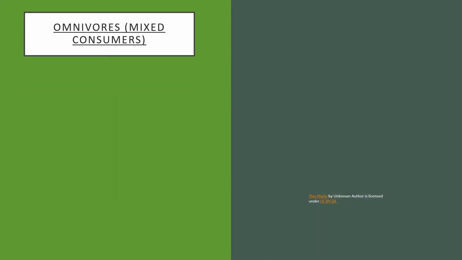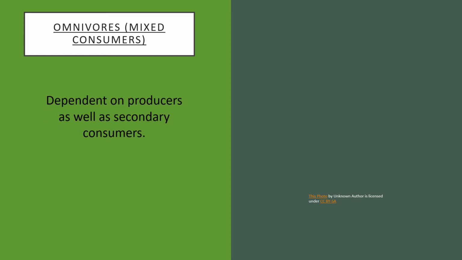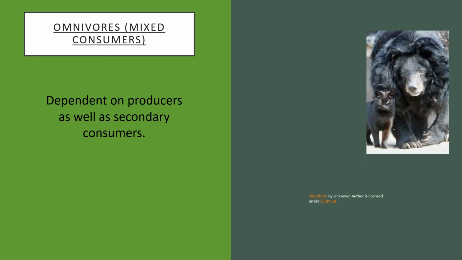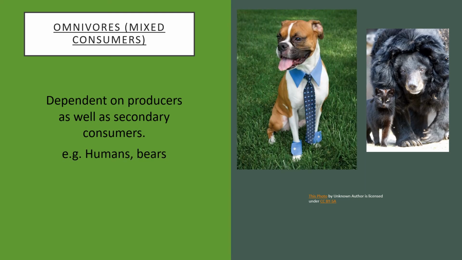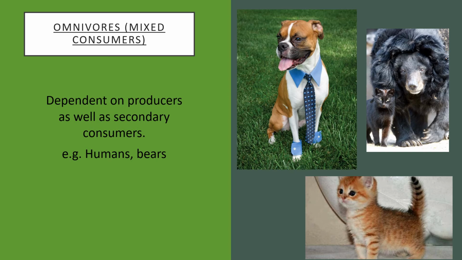Then the last trophic level is omnivorous or mixed consumers. These are dependent on producers as well as secondary consumers. For example, bear, humans, dogs, cats, etc.